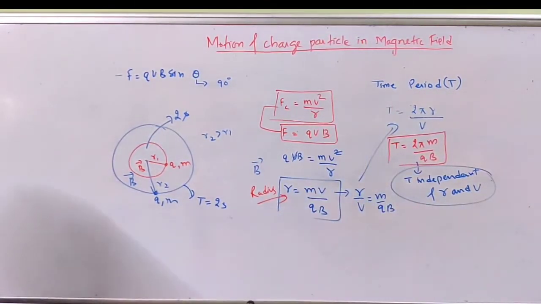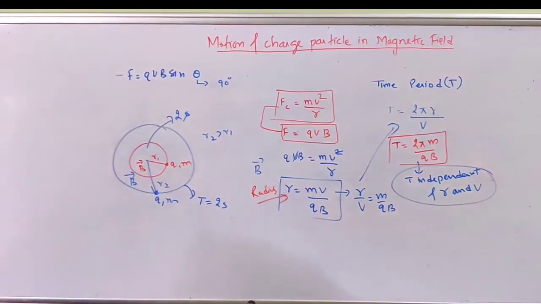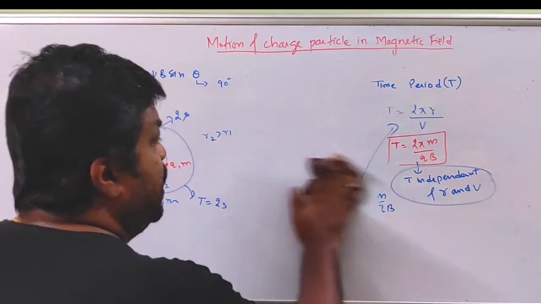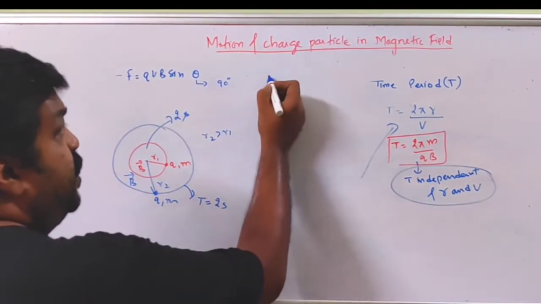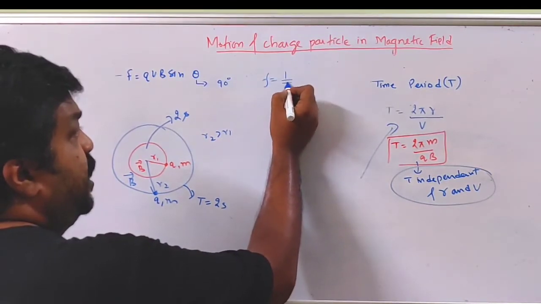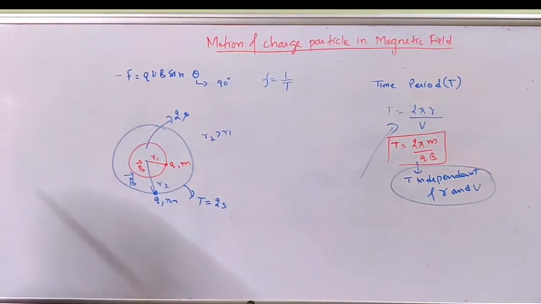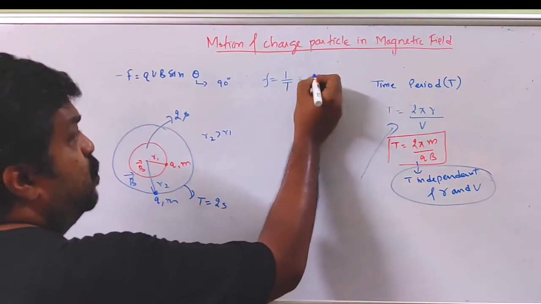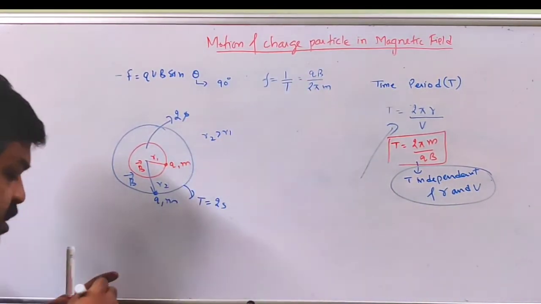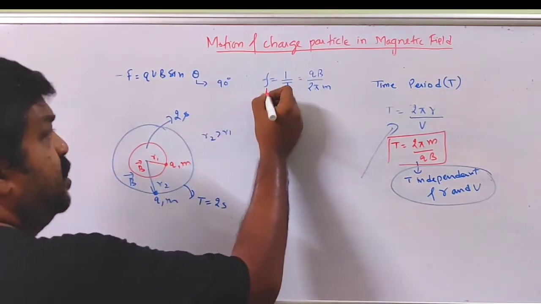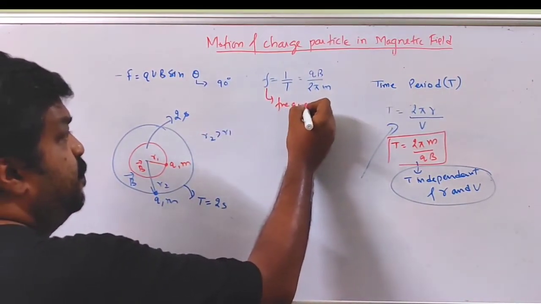Now, from the expression for time period, we can very easily calculate frequency. Frequency is 1 by time period, so it is equal to qB by 2πm.